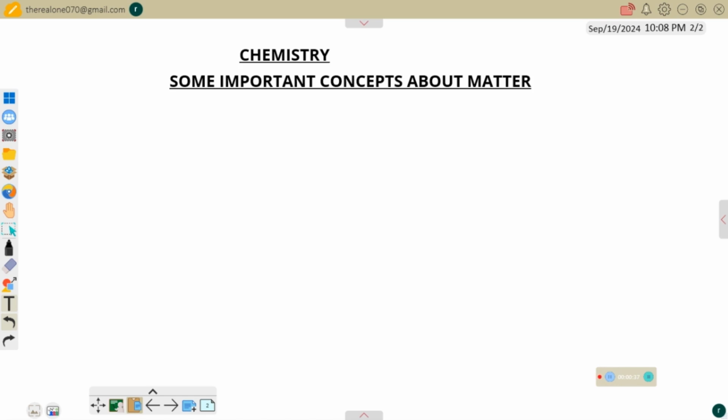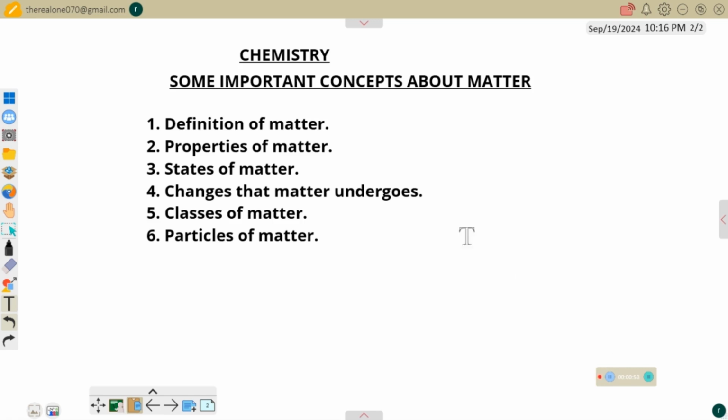Now, here is the list of some of those concepts, even though some of them are not really confusing, they are clear. But from this video, you will understand the ones that students always get confused about. Here is the list of those important concepts. The first one is definition of matter. The second one is properties of matter. Then the third one is states of matter, changes that matter undergoes, classes of matter, and particles of matter.